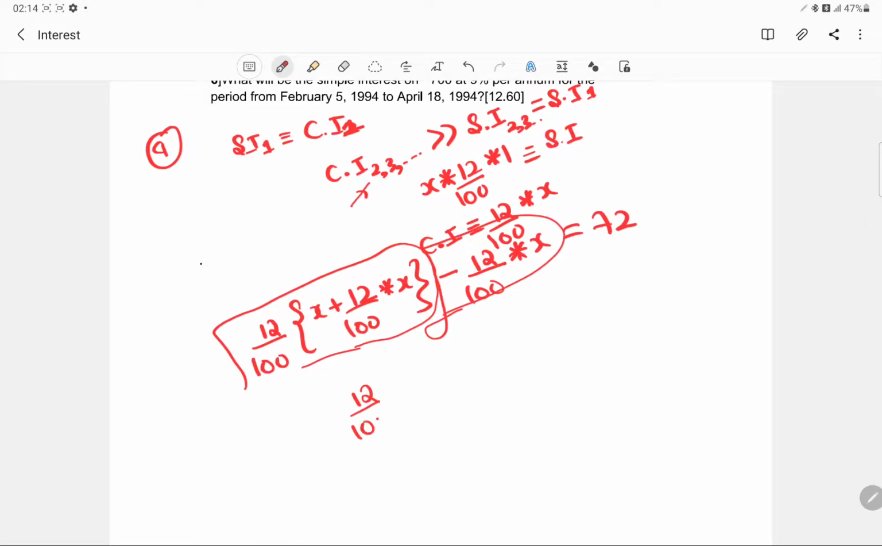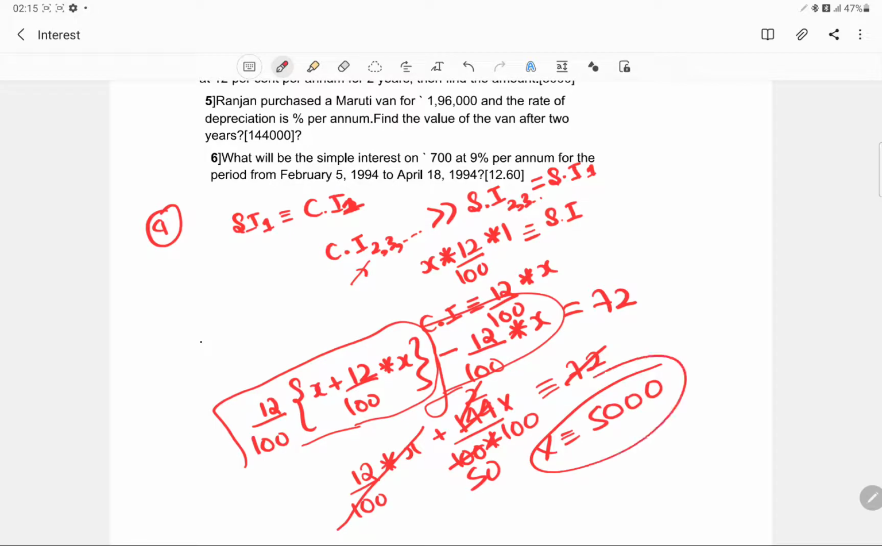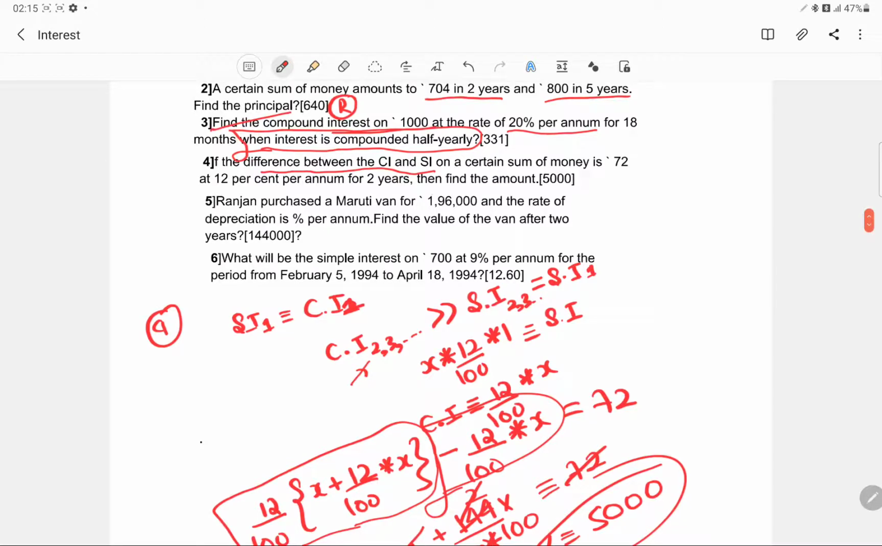Computing this, you will get 12 upon 100 into x, plus this is like 144x upon 100 into 100. And this will obviously cancel out, and this is 72, and this is nothing but 1, this is nothing but 2, and this is nothing but 50, and this x would be nothing but 5000, and this is what we were looking at. So find the amount. Basically they are asking about the principal. So the principal would be rupees 5000.